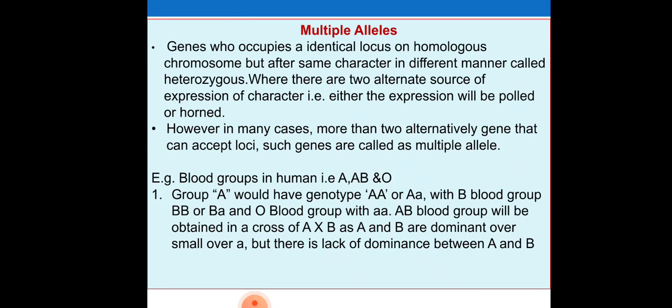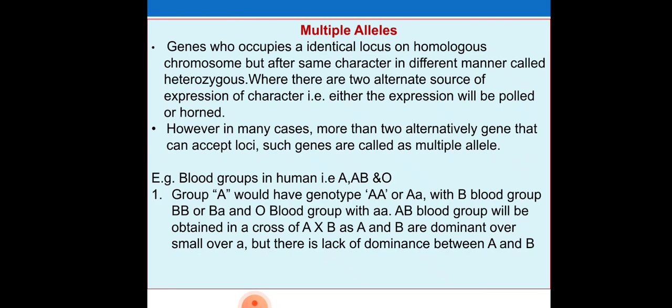Then multiple alleles. Genes which occupy the identical locus on homologous chromosomes but affect the same character in different manner are called alleles. Normally there are two alternate forms of expression of a character, for example either polled or horned. However, there may be cases with more than two alternative genes that can occupy a locus. Such genes are called multiple alleles. An example is the A, B, AB, and O blood groups.